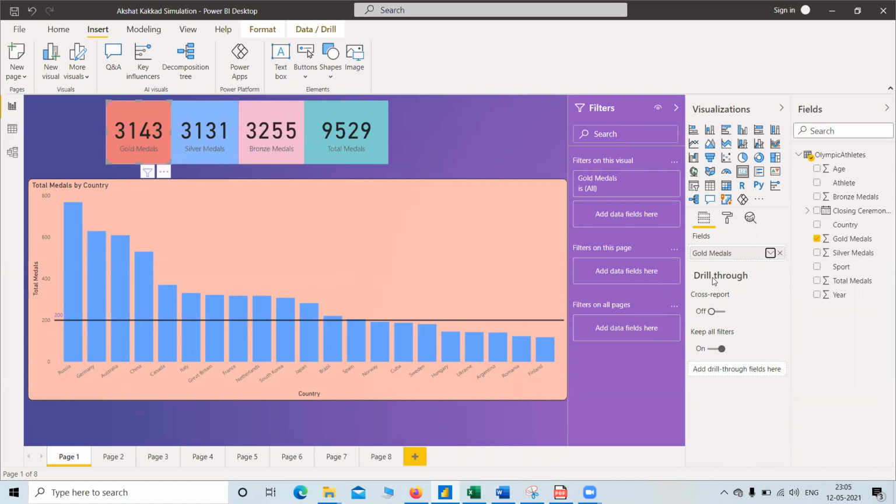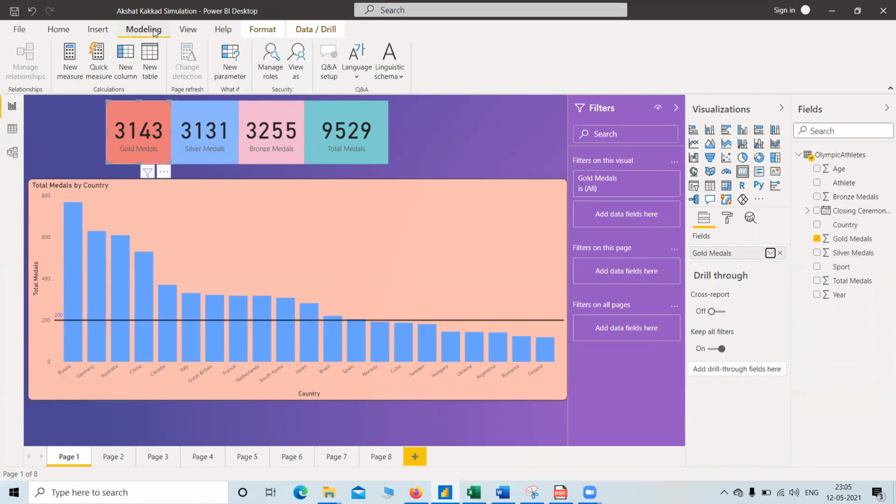So these are the measures. We can also predefine measures in our own way. That is a new measure we can add.